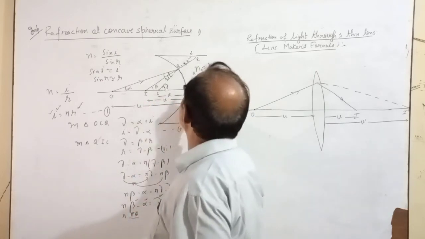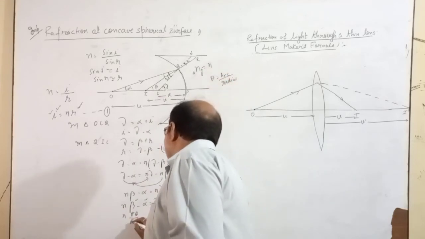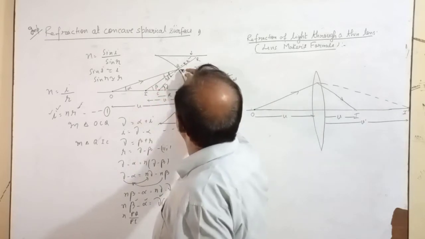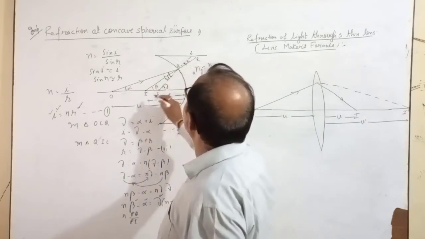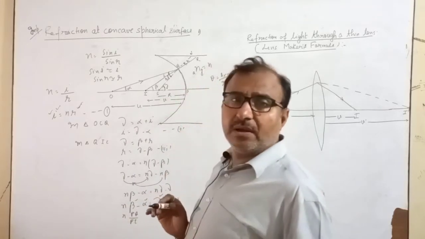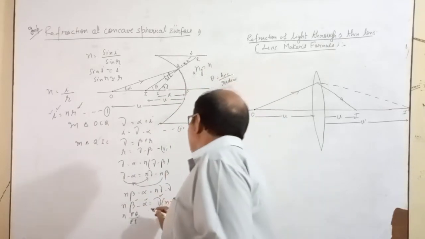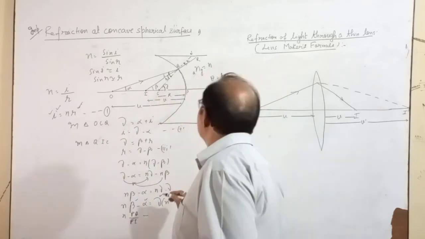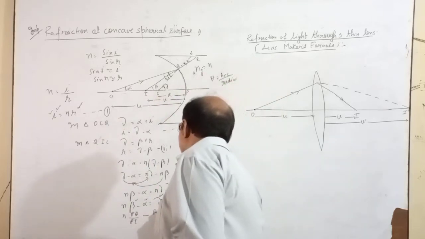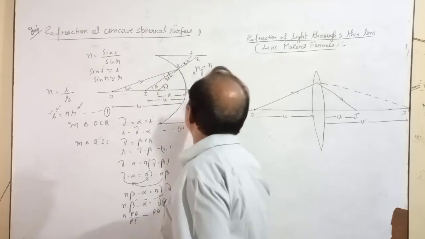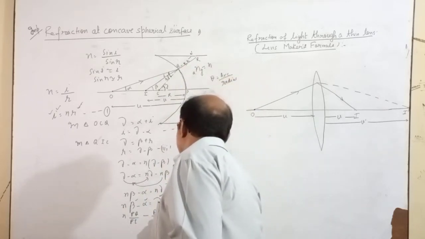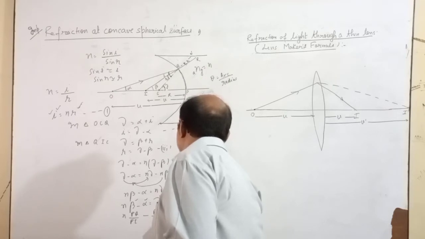What is the radius for this? PI. For angle beta, PQ is r and PI is the radius. Now, for alpha, PQ is r and the radius is PO.